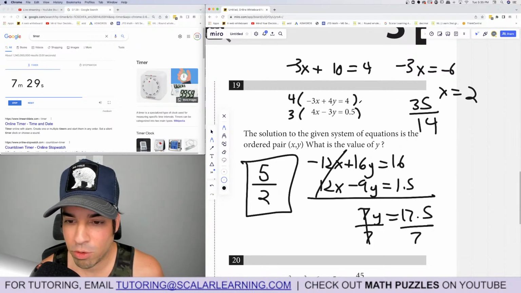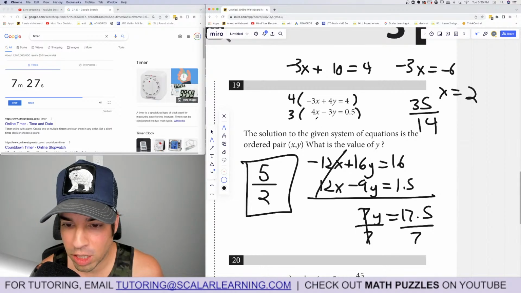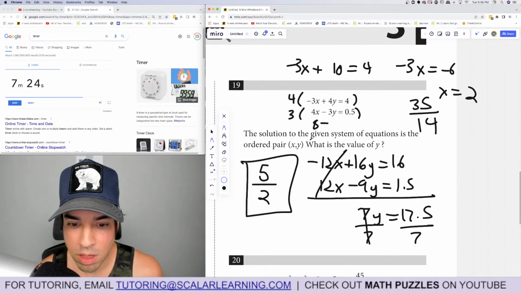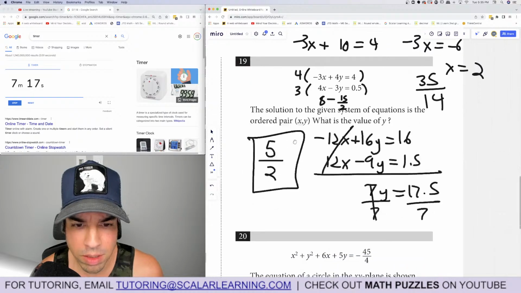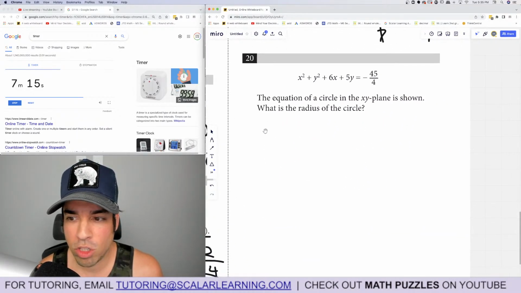Let's double check. For the first equation, obviously it works, as that's what we used. So now we check it here. 2 times 4 is 8, minus 3 times 5 over 2, which is 15 over 2, which is 7.5. 8 minus 7.5 is 0.5. Boom, verified.